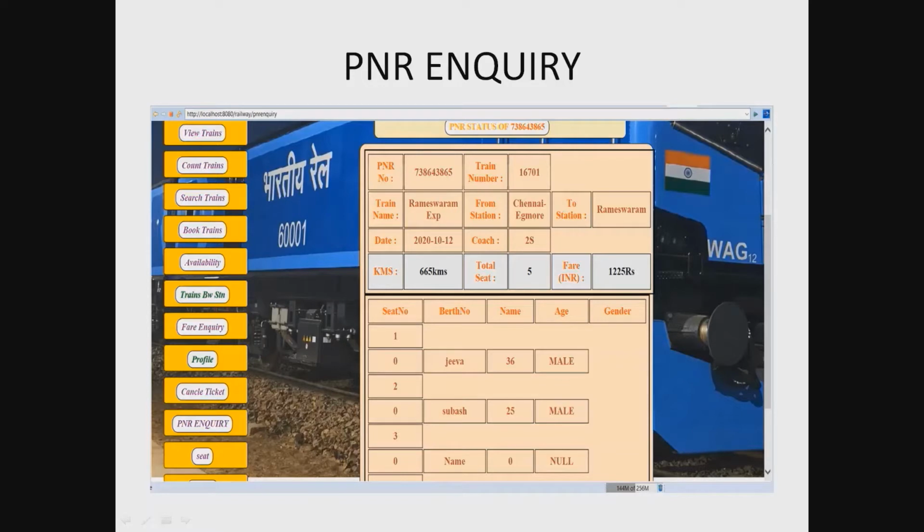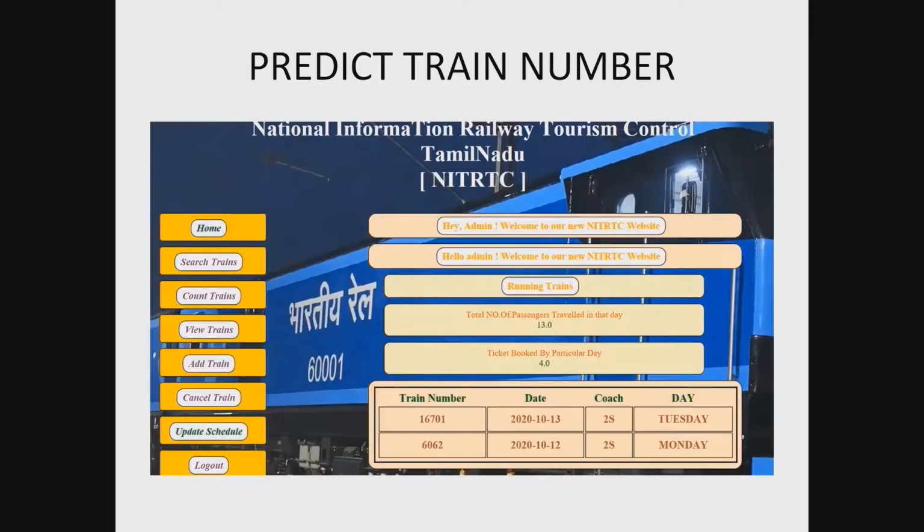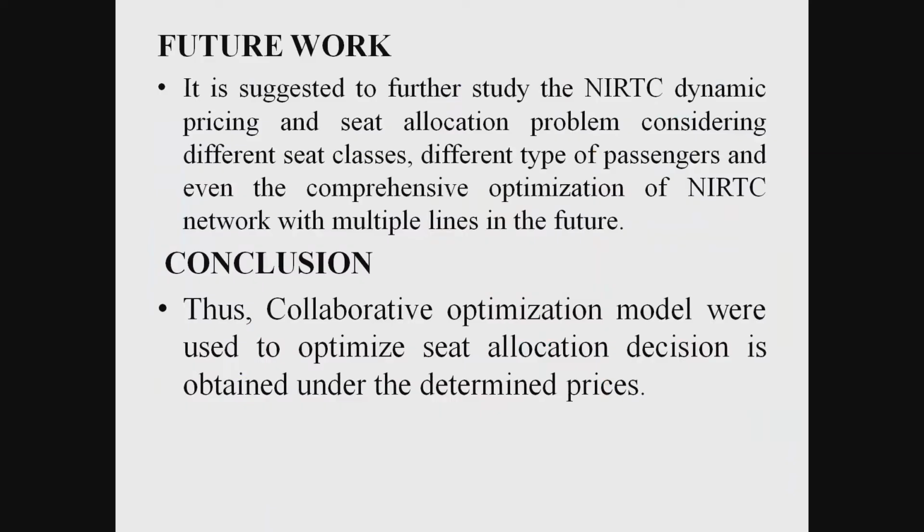PNR inquiry. Once the ticket is booked, using the PNR number, the passenger enters the PNR number, selects and presses the button, and it shows the status of the ticket and how many seats are booked. Predict train number. Using collaborative optimization, it shows the train numbers; the total number of passengers that travel on that day is 13, and the tickets booked on the particular day are 4. Below, it shows the train number. The most selected train number on the particular day is 16701. This is the train number for that particular day, the most selected number.